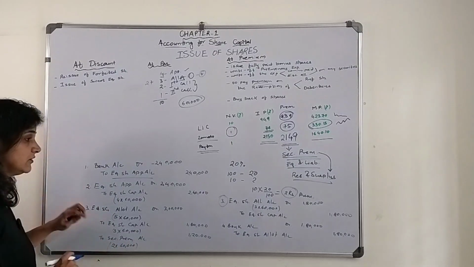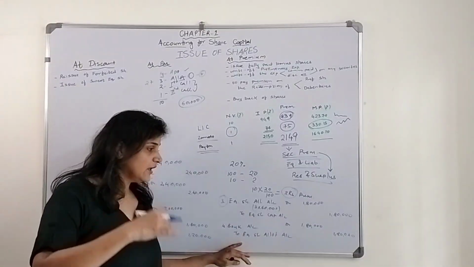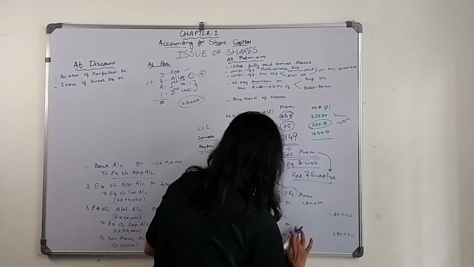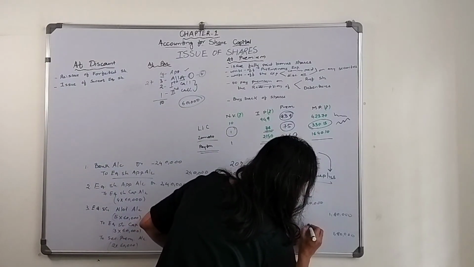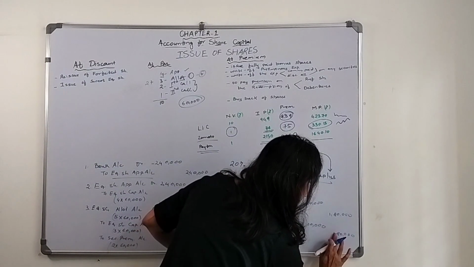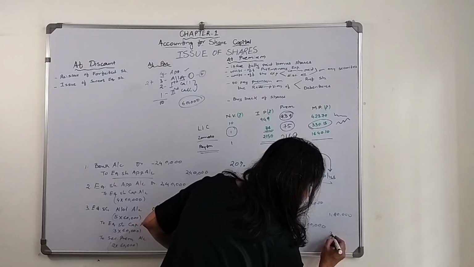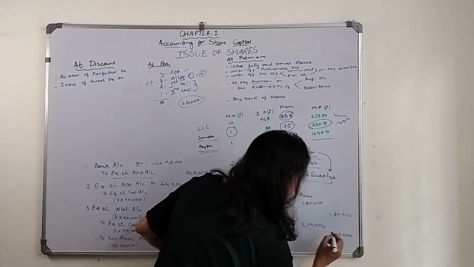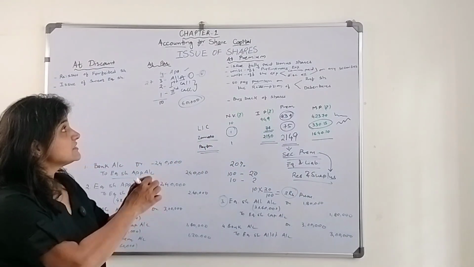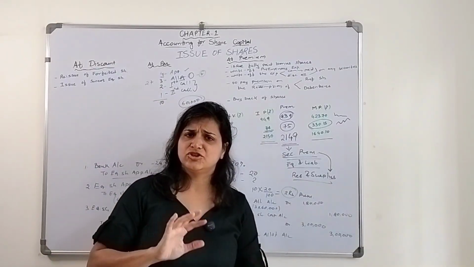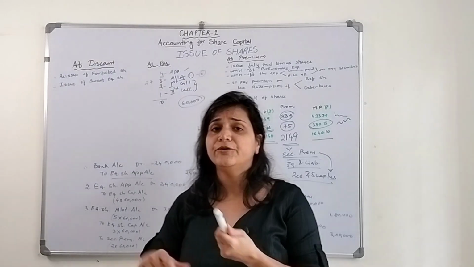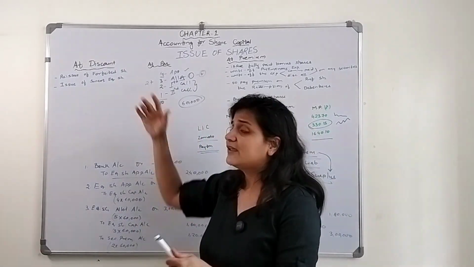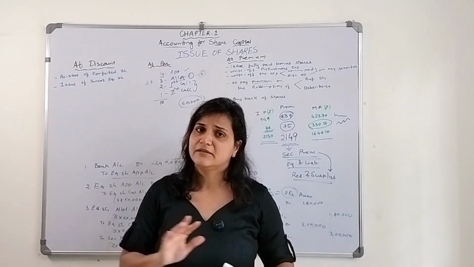So this is how they will pass the entry, and then they will receive the allotment money. So here equity share bank account debit 3 lakh to equity share allotment account. Allotment account will get closed. So this is how they are going to pass the journal entries. For the first call, the amount will first become due, then they will receive the money. Second call amount will become due, and then they will receive the money.